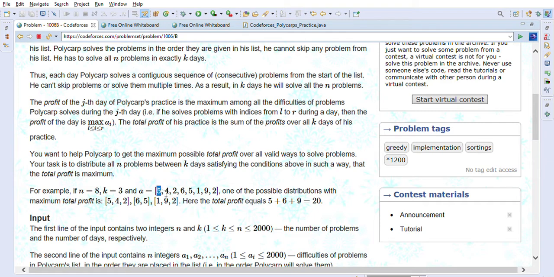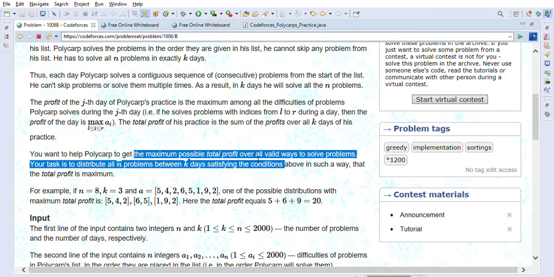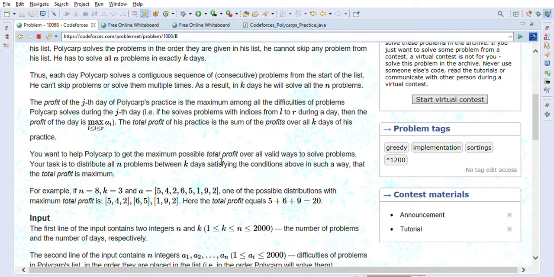So 5 will be the profit. The total profit of his practice is the sum of the profits over all k days of the practice. You want to help Polycarp to get the maximum possible total profit over all valid ways to solve problems. Your task is to distribute all n problems between k days, satisfying the condition above, in such a way that total profit should be maximum.